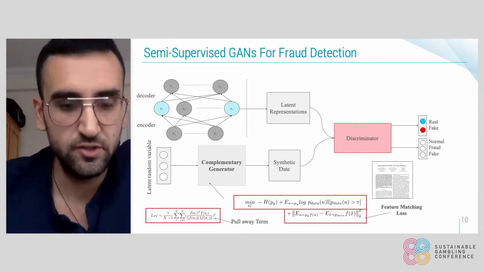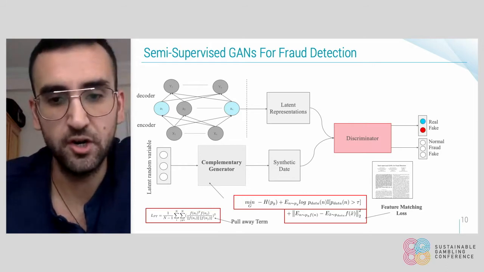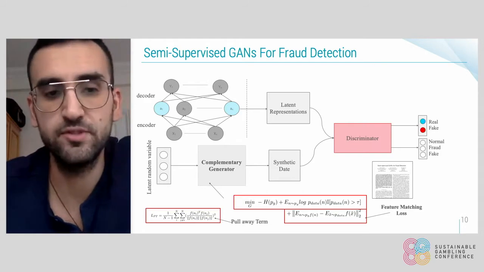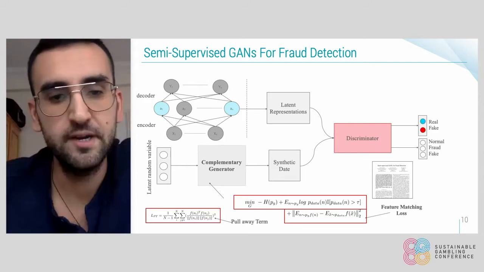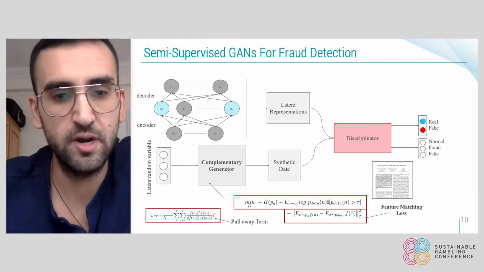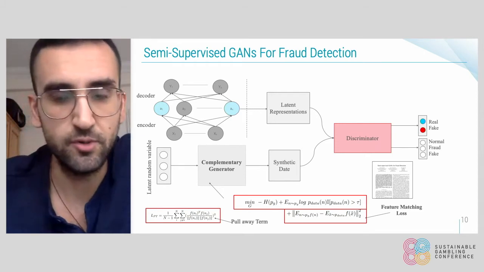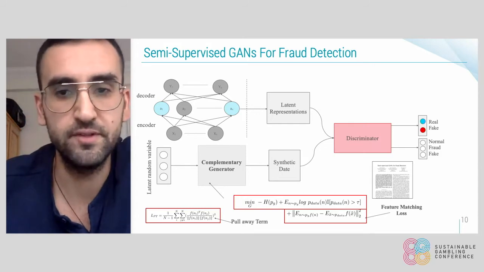Now, the generator is trained with a feature matching loss in order to tackle the issue of unstable training that exists in GANs. We are also adding a pull-away term in order to tackle the mode collapse problem, which is related to low entropy. And we also extend the idea of the discriminator.